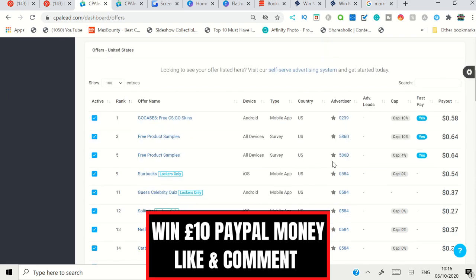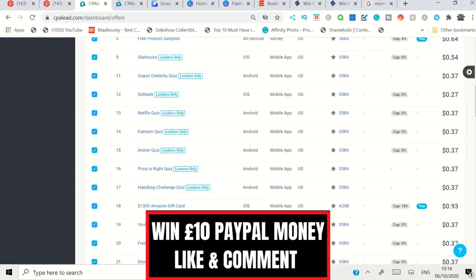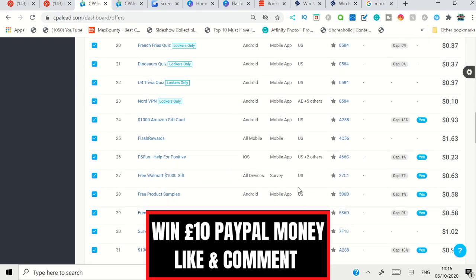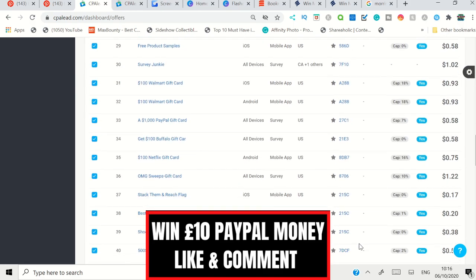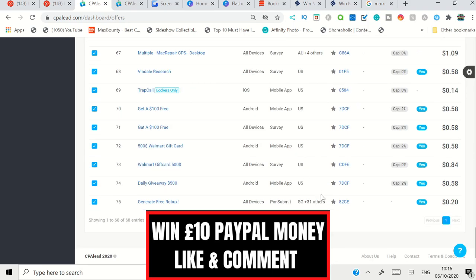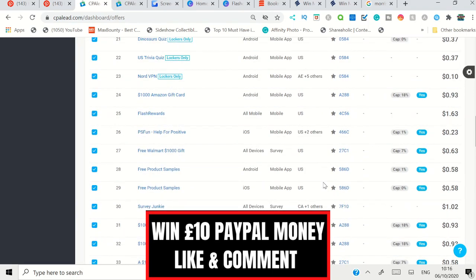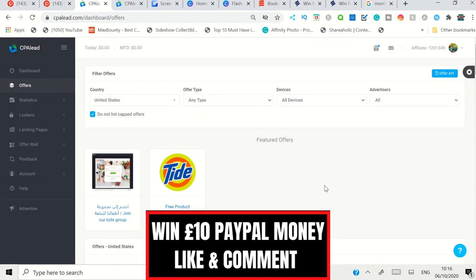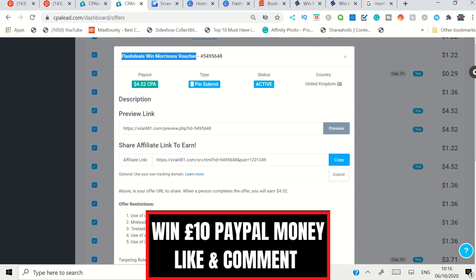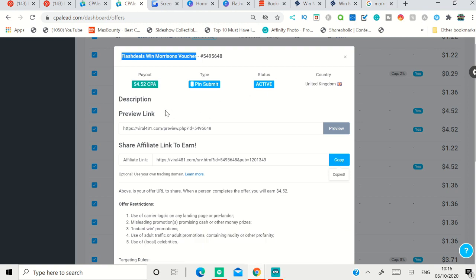So you can see there's a different offers tab from USA that's going to be 64 cents, and if you go down to the bottom, there's USA, and there's other countries, Canada, Australia. I'm living in the UK, so I want to promote UK based offers. The one thing I want to come around to, this one is called Flash Deal Vouchers.